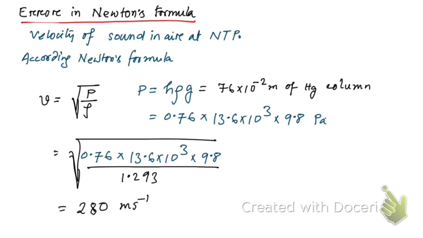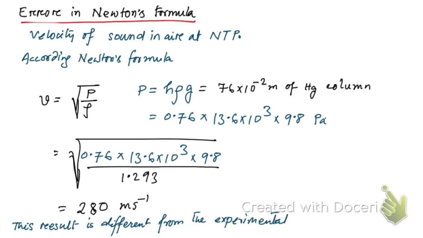So what we conclude from this result is that this result is different from the experimental value, which is 332 meter per second.